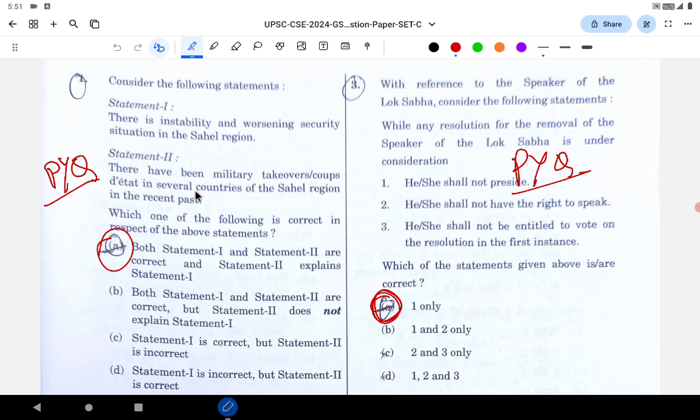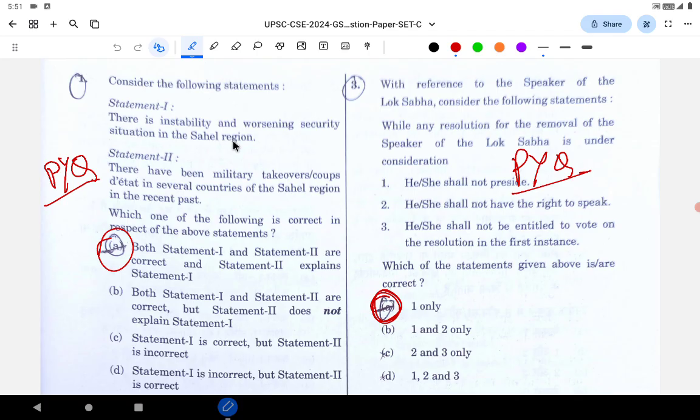In this video, let's discuss the 2024 prelims paper and how this paper can be solved using the previous year questions, previous year important themes and intelligent elimination techniques. And also at the end of the video, let's talk about the cutoff for the 2024 prelims. The paper we are discussing is Set C of 2024 Prelims GS1.